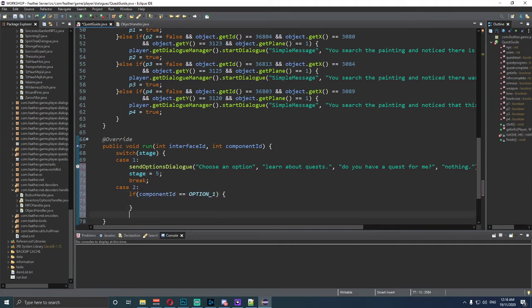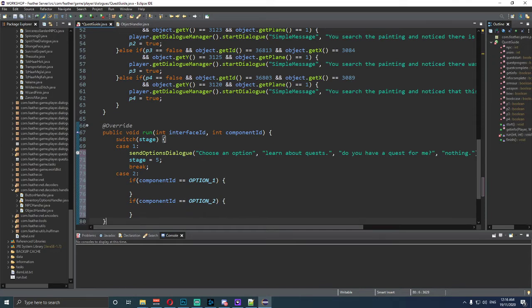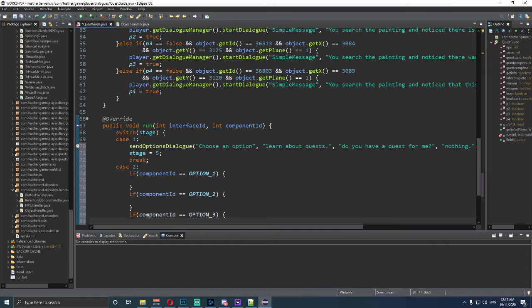And underneath this one, if component ID is equal to option underscore 2, open and close. And underneath that one, we need to do if component ID is equal to option underscore 3, open and closing on that.